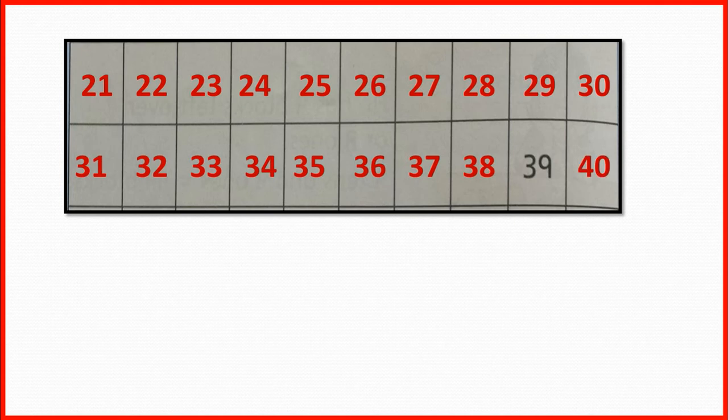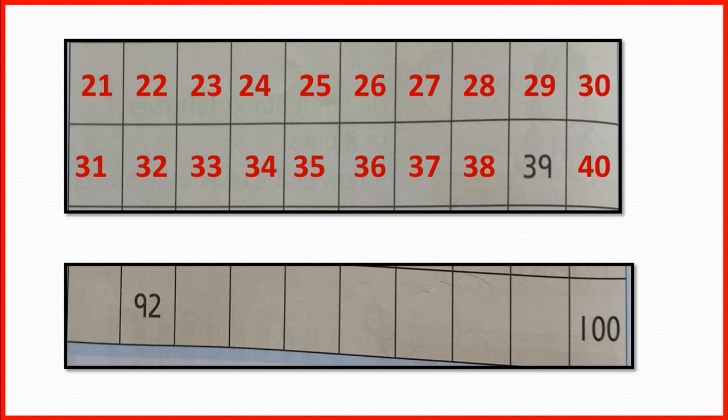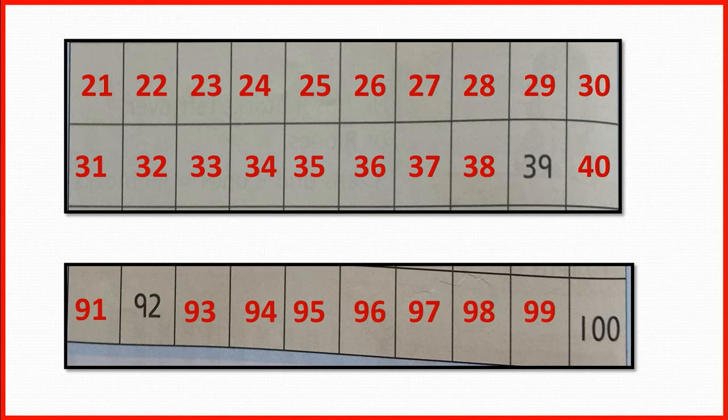Now complete this. What number comes before 92? Yes, 91. And after 92? Yes, 93. Then 94, 95, 96, 97, 98, 99 and then 100.